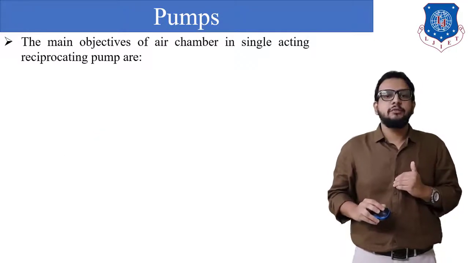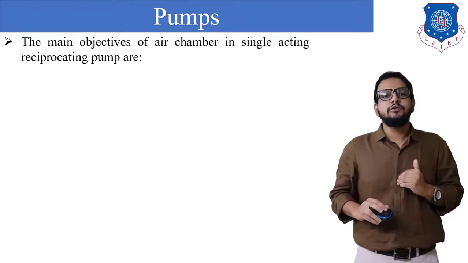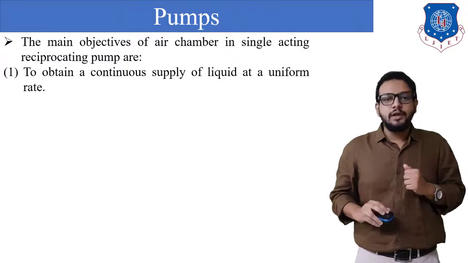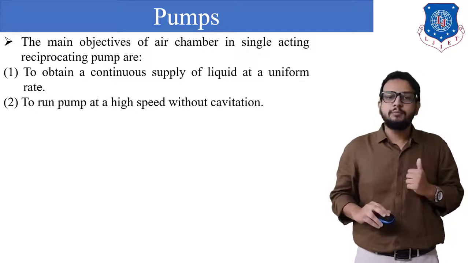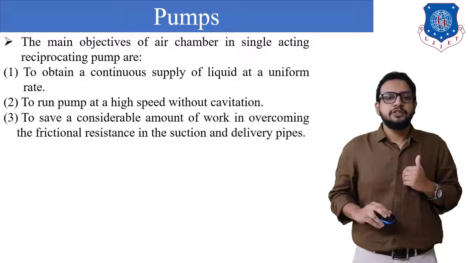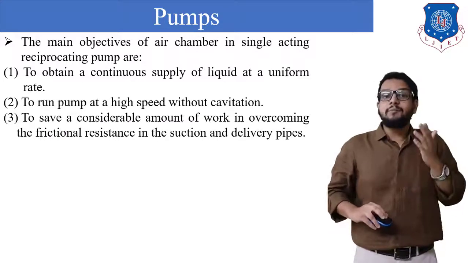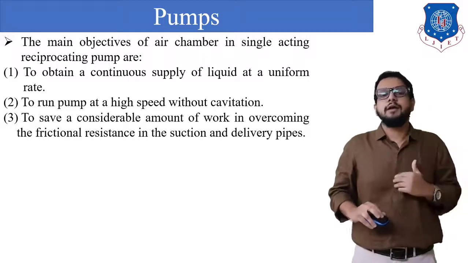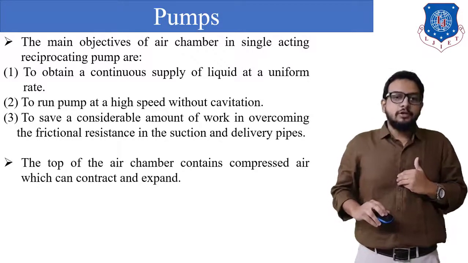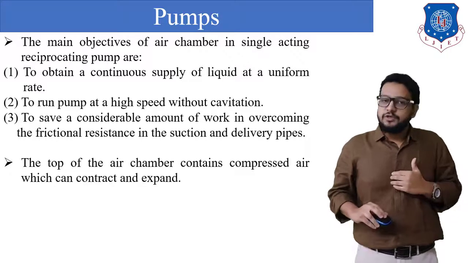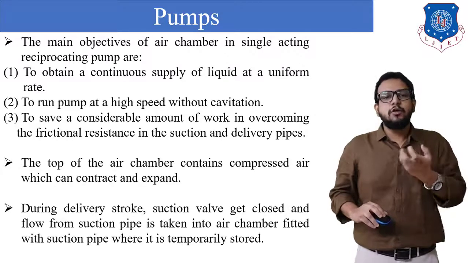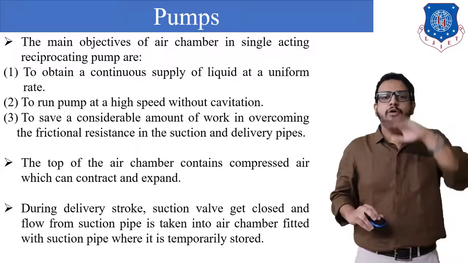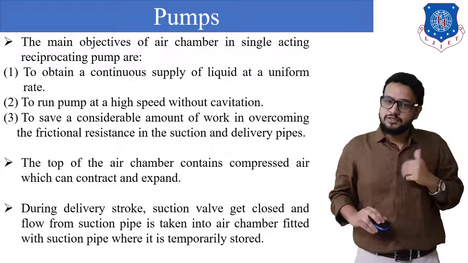As you can see, I have written the main objectives of the air chamber in a single acting reciprocating pump. First is to obtain a continuous supply of liquid at a uniform rate. Second, to run the pump at a high speed without cavitation, and third, to save a considerable amount of work in overcoming the frictional resistance in the suction pipe and in the delivery pipe. The top of the air chamber contains compressed air which can contract and expand. It will contract when water is filled, and it will expand when water has to be moved into the delivery tank or into the cylinder from the suction side.